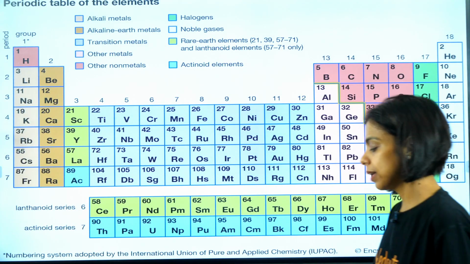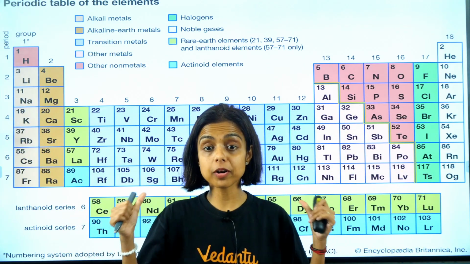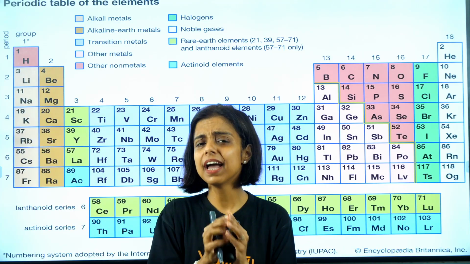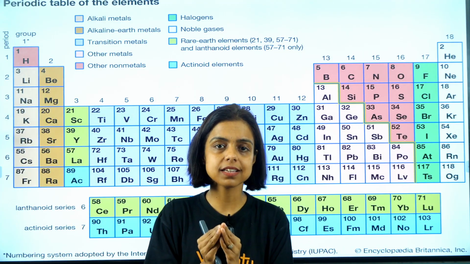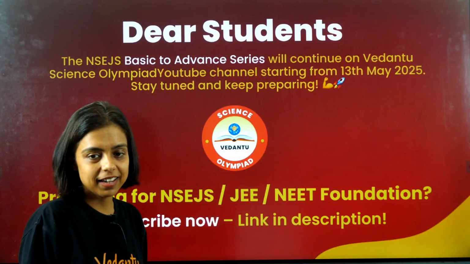So modern periodic table, guys, we'll be continuing with the modern periodic table, and we'll learn what this arrangement tells us about the periodic properties, and what is the reason why the elements of the same group show similar properties, right?